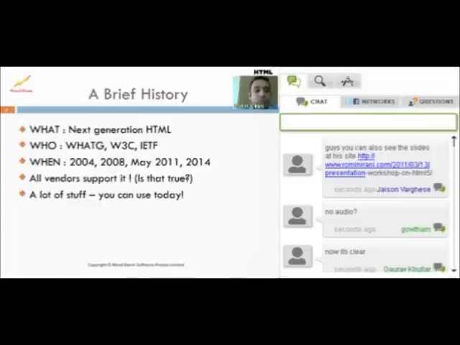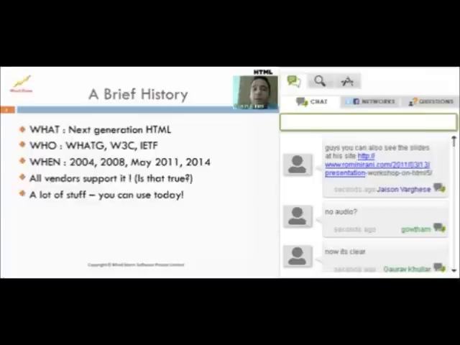So one is the WHATWG group, the W3C group, which you must be familiar with, is responsible for a lot of other HTML specifications, and the Internet Engineering Task Force. So these were the three high-level working groups that were responsible for HTML5. And then in the when, various dates or years basically, which shows you the kind of history that HTML5 has gone through.